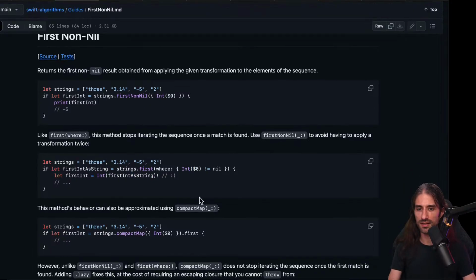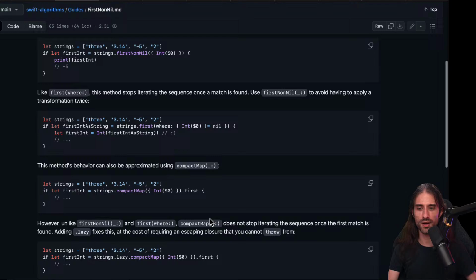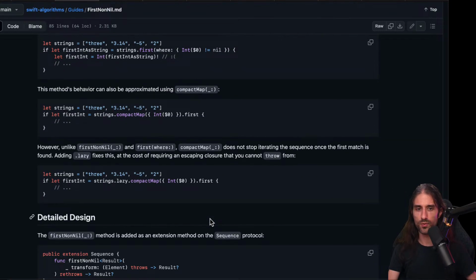Here you also need to duplicate the code that's in the closure. So this one is kind of interesting. Okay, yeah, you could also approximate it using compact map, indeed, and calling first on compact map. So nice to see that it's also a convenience wrapper around compact map. So this one, I think I will also put it in my shortlist.